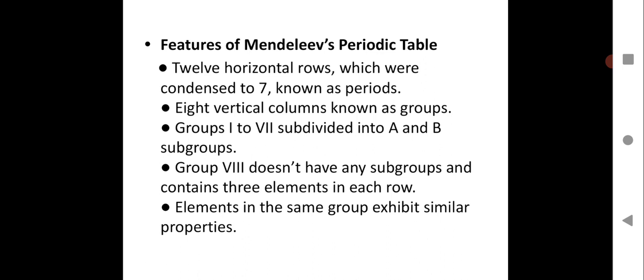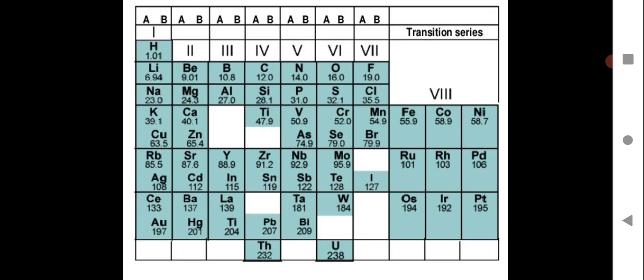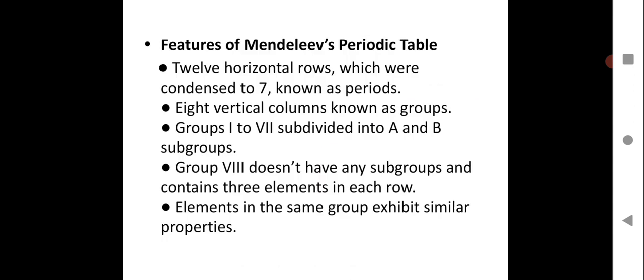Then 8 vertical columns are known as groups. So when you go down, that is a group, a vertical column. When you talk about periods, we always talk across, and when you talk about groups, we always speak in terms of going down the group. Groups 1 to 7 are subdivided into A and B subgroups, and group 8 doesn't have any subgroups and contains 3 elements in each row. As you can see, in each row he has given 3 elements grouped together. This was the way he classified the elements, and elements in the same group exhibit similar properties.